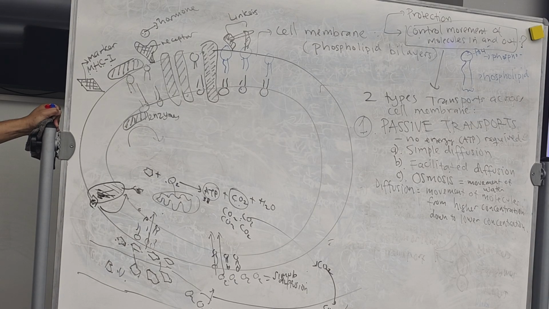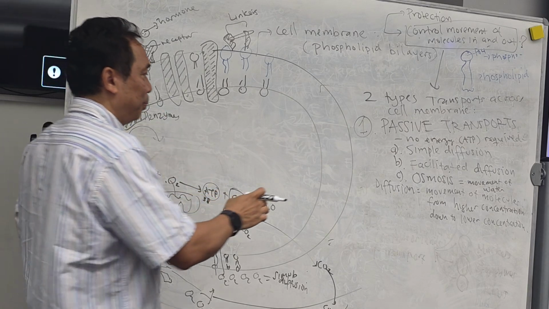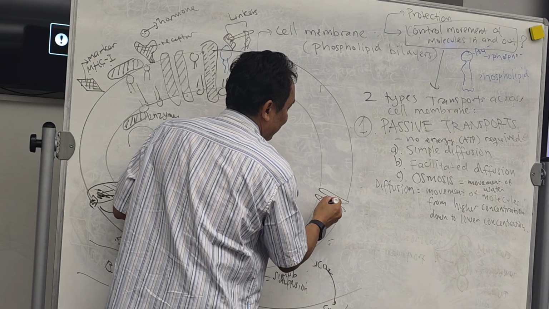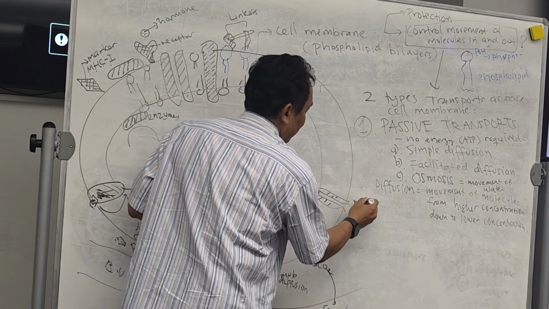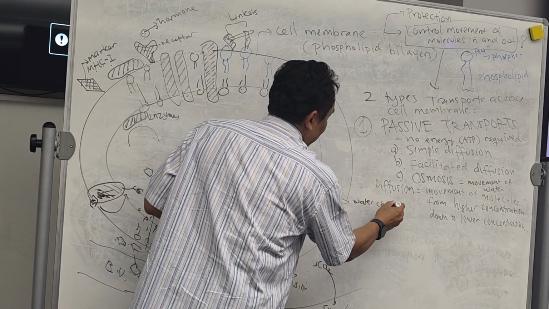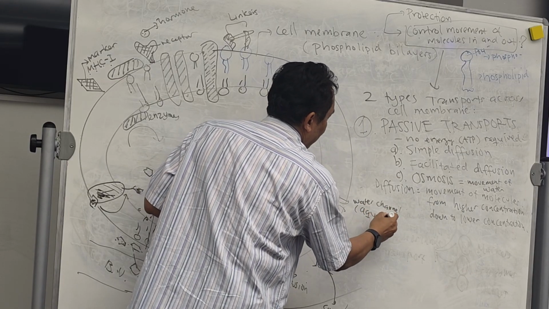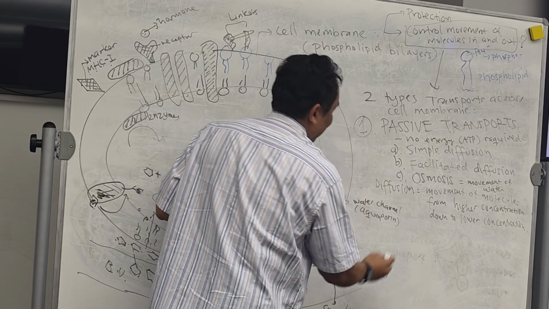Now, how about water? Water uses a special transport. What do you call the transport of water? Osmosis. If you hear osmosis, it's only water movement. Now, water has a special channel. Let's say here, which is a protein. Water channel, or aquaporin.